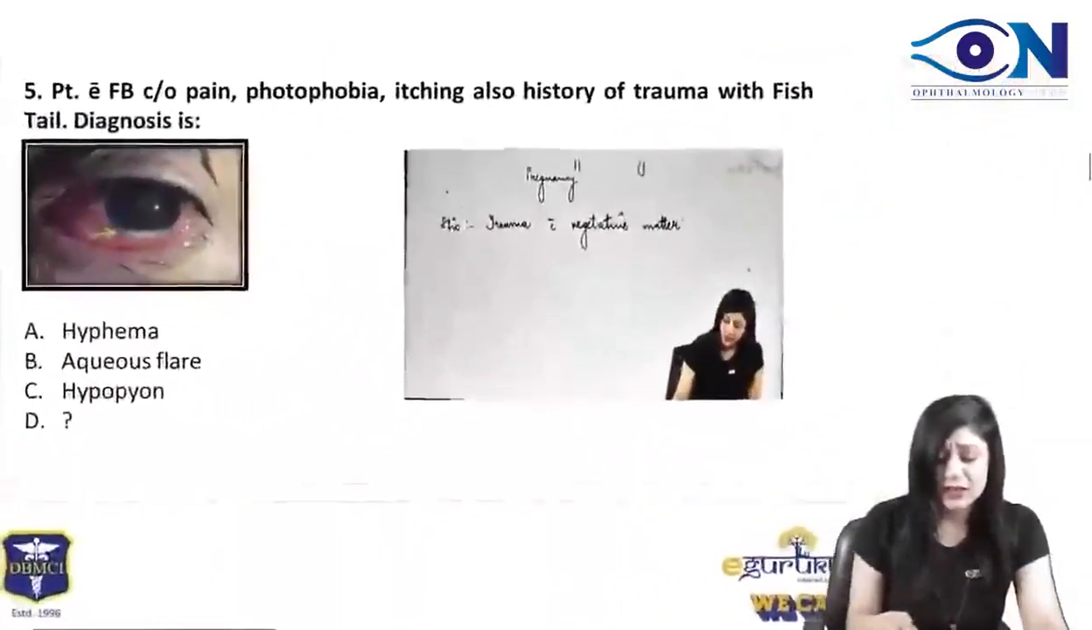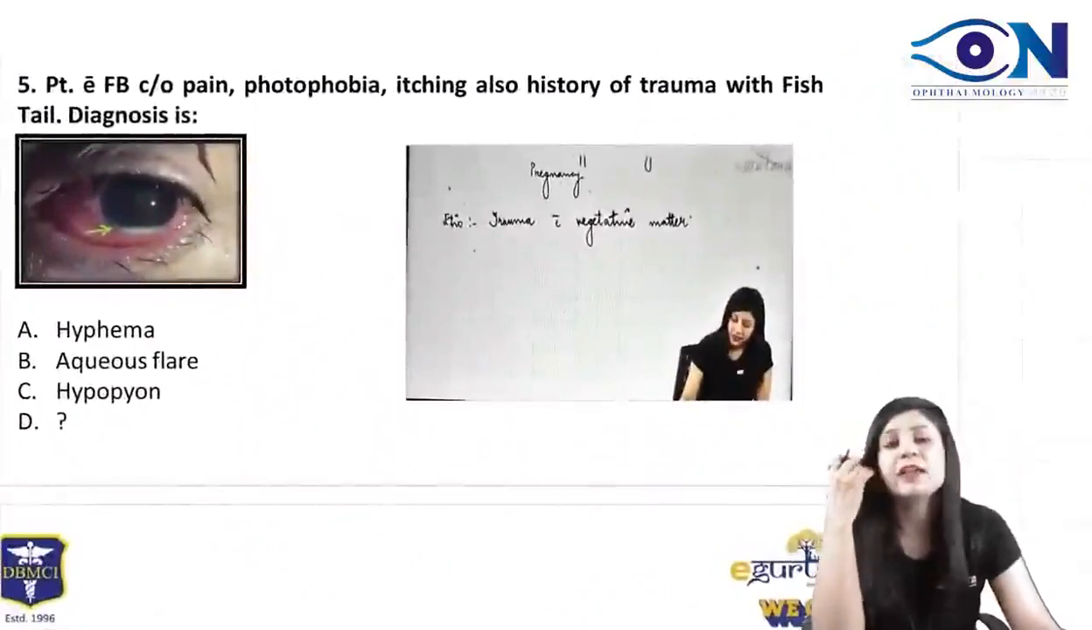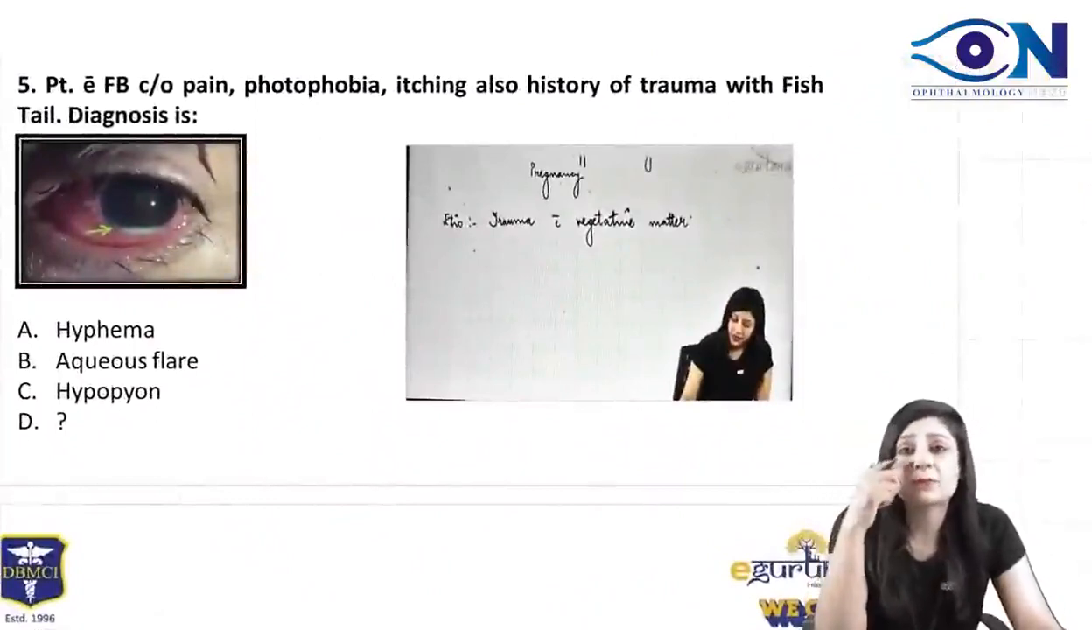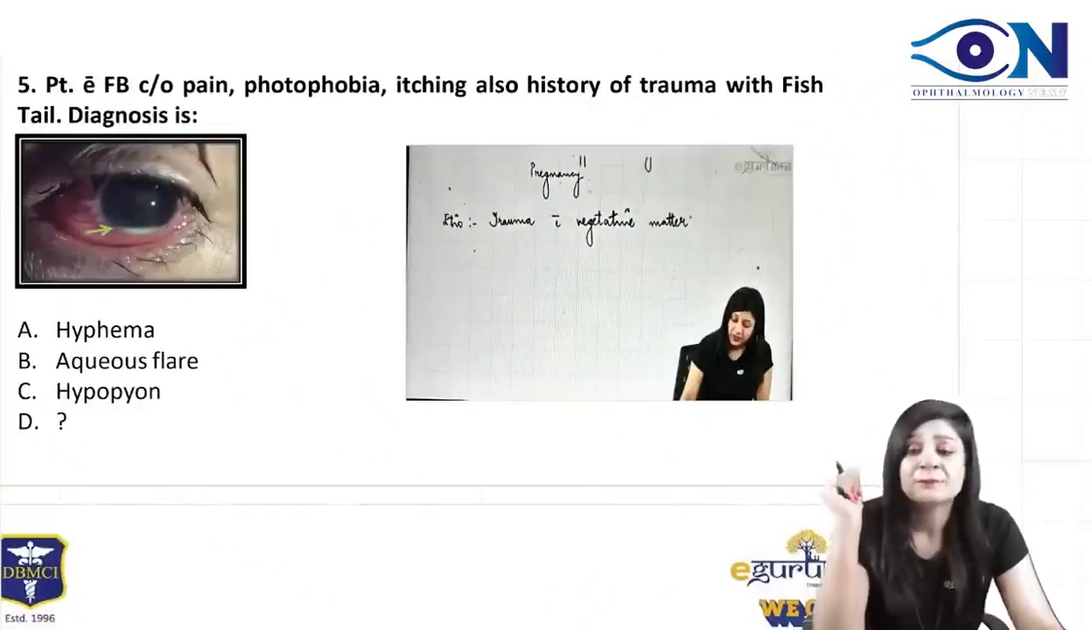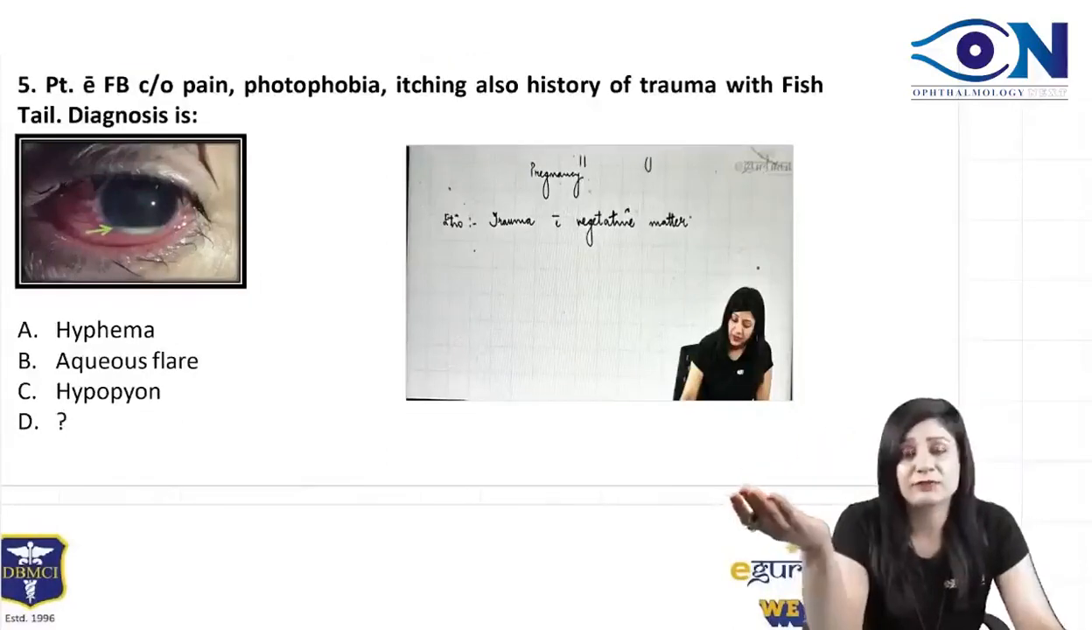Now see this. Another important thing is that I have seen that AIIMS people, like NCET people, are always asking you questions on the corneal ulcer. Always. And mostly they are asking about fungal corneal ulcer. So you should be very clear to find out the differences between bacterial and fungal ulcers.